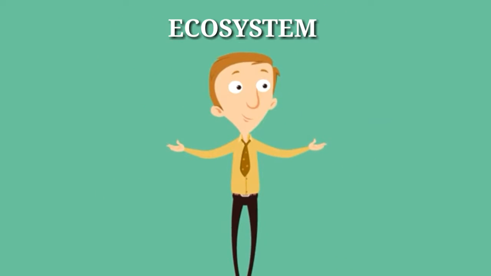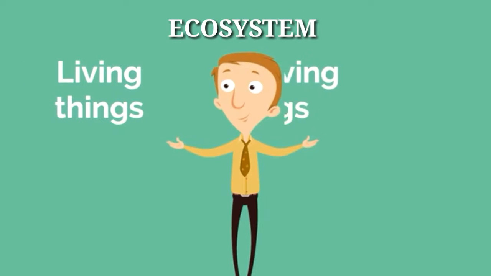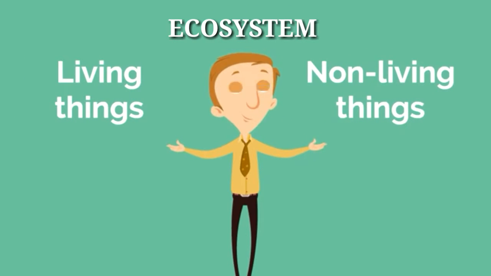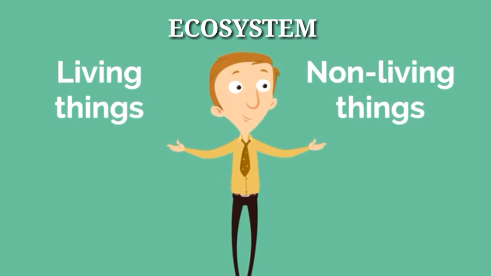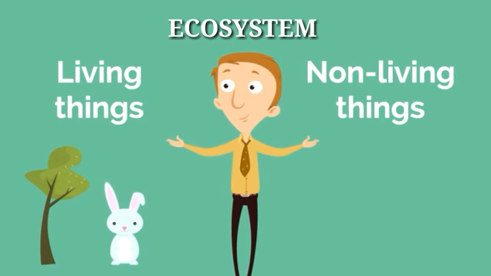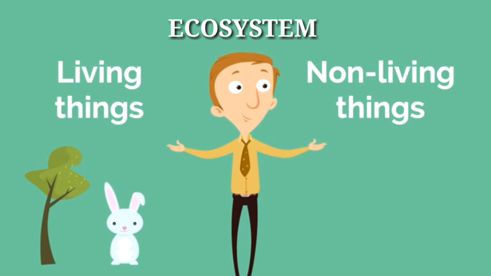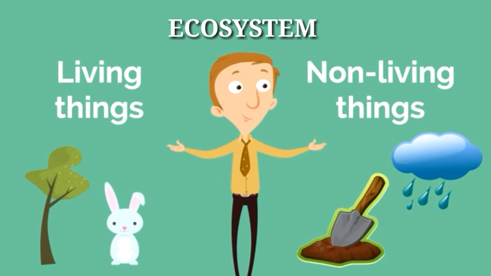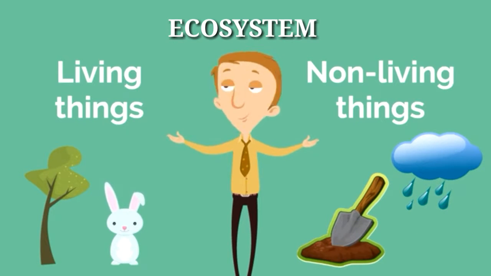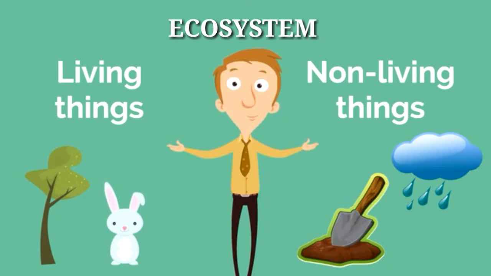Ecosystems are the interaction between the living things and non-living things in a place. The non-living parts of the ecosystem include nutrients, temperature, and water availability. The living parts include all the organisms of an ecosystem, such as plants, animals, and microbes. In an ecosystem, the plants, animals, and other organisms rely on each other and on the physical environment like soil, water, and nutrients. Within an ecosystem, habitats exist that vary in size.